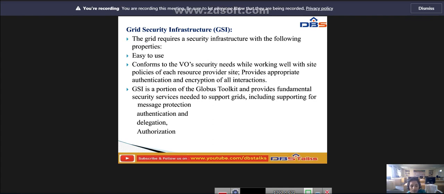Since there is a lack of security trust between different services, it is still an important challenge of the grid.